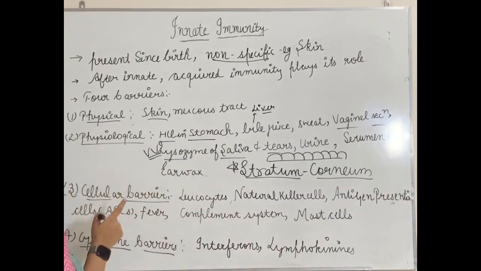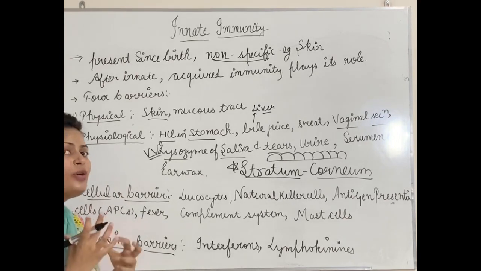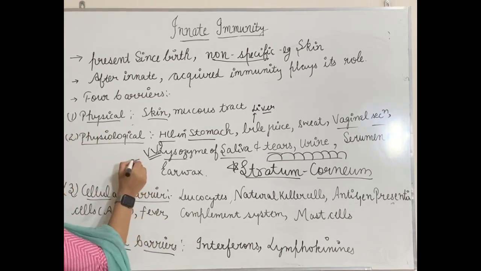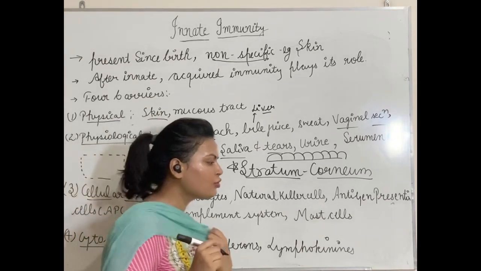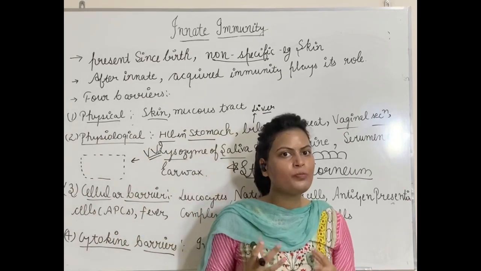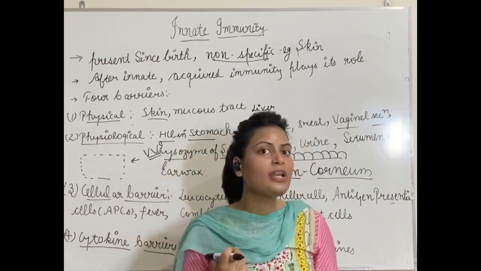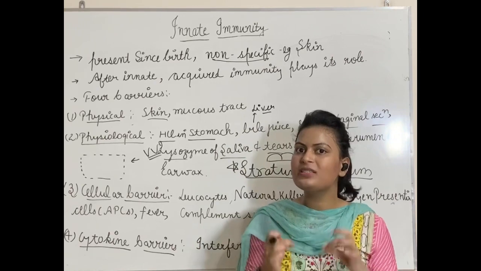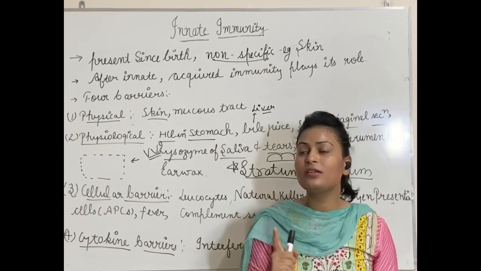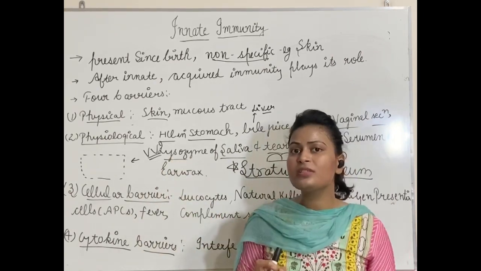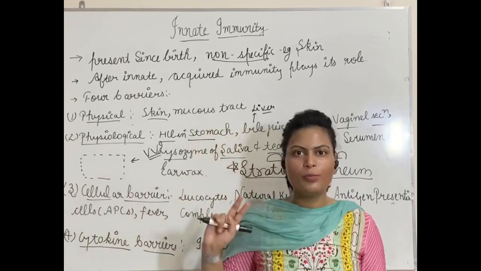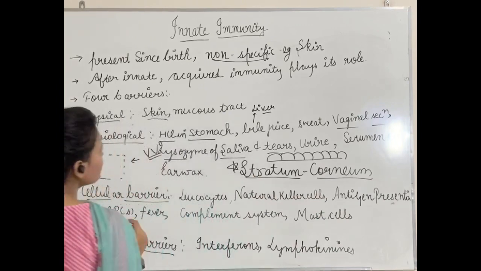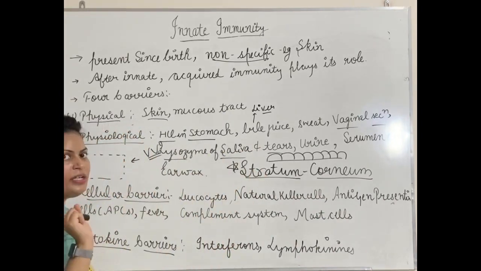And this lysozyme kills bacteria. But how does it kill bacteria? It breaks down the cell wall of bacteria. So if a question comes asking which part of bacteria is acted upon by lysozyme, your answer should be the cell wall of bacteria. This lysozyme will break down the cell wall of bacteria and eventually it will kill the bacteria. It is also present in tears.